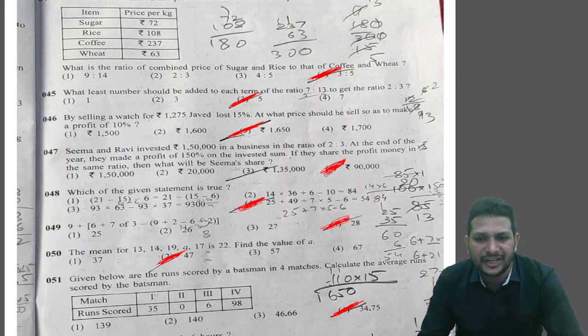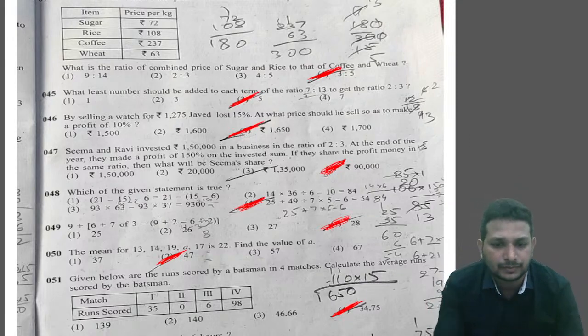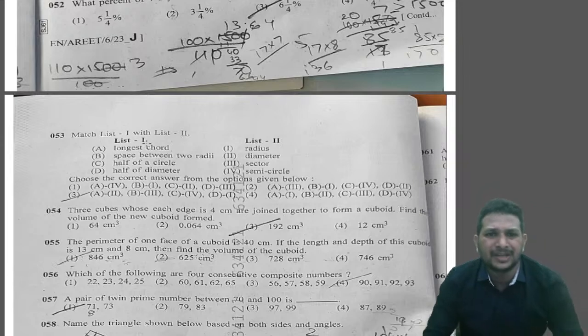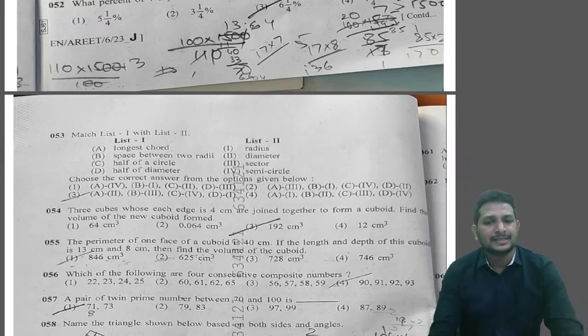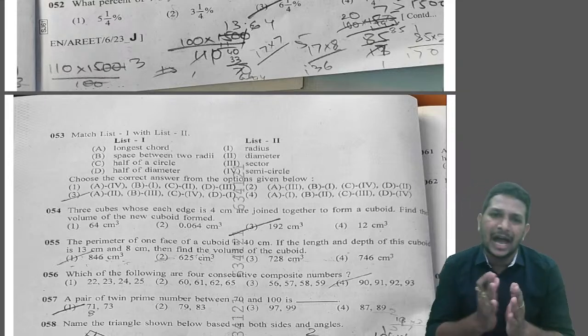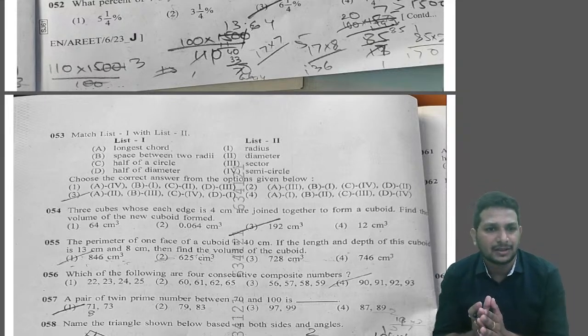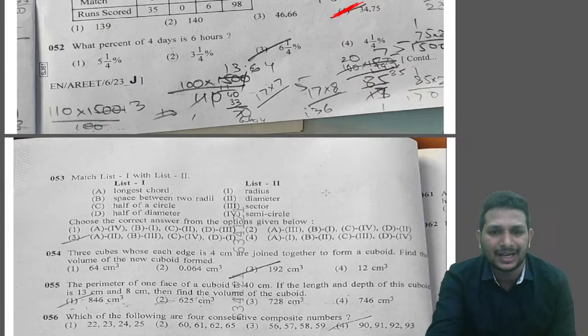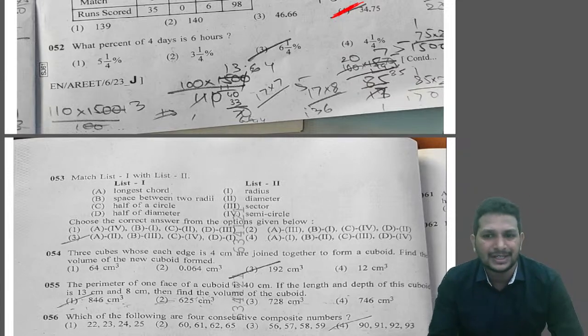Question number 52. What percent of 4 days is 6 hours? Here, they gave hours as well as days. What percent of 4 days is 6 hours? Here, the first thing you need to do is convert hours to days.